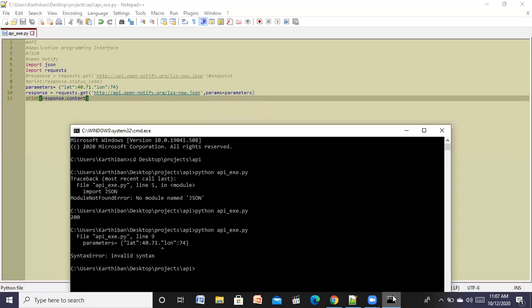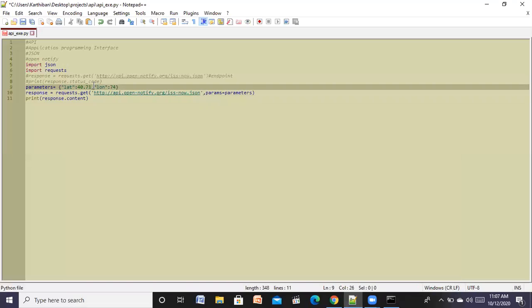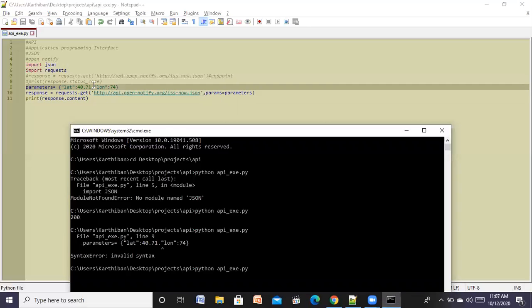Showing some error. Parameters equal to latitude, Python API underscore exe. So some error is there. Okay, let me just fix it. Here I have given a dot, I have to give a comma. That's it.